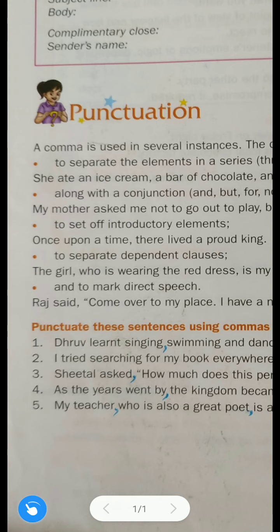Or when we describe some incident, we say, "Once upon a time, I went to..." and so on. Or you can say, "Many years ago," comma. So these are the introductory elements. Understood? "Once upon a time" is the introductory element in this sentence, and we use a comma after this introductory element. See, here the comma is given.